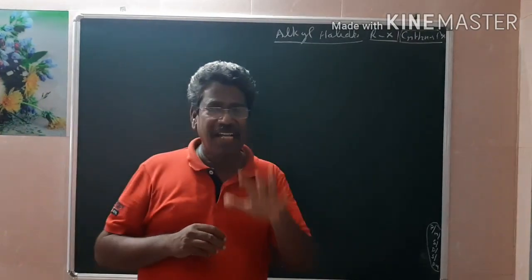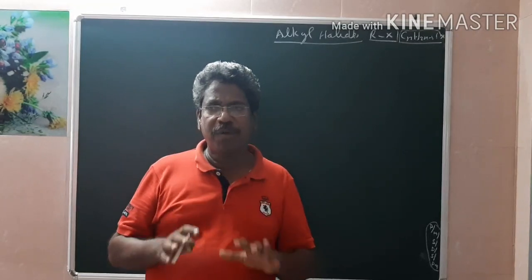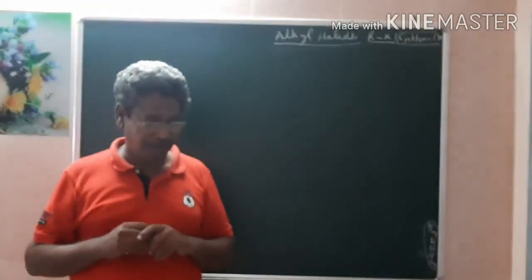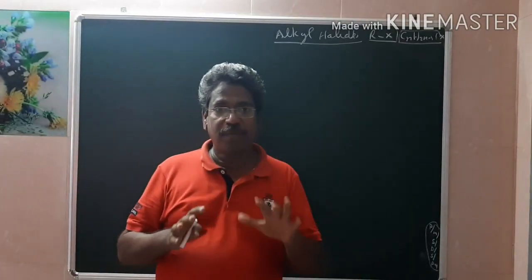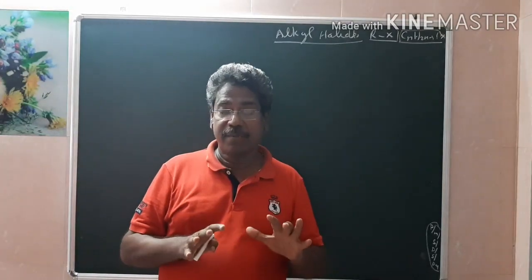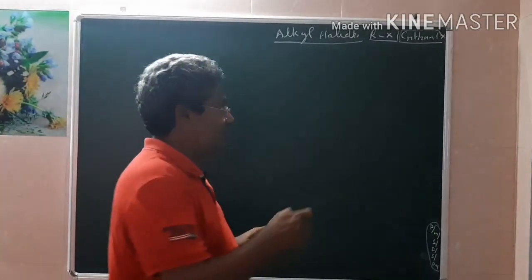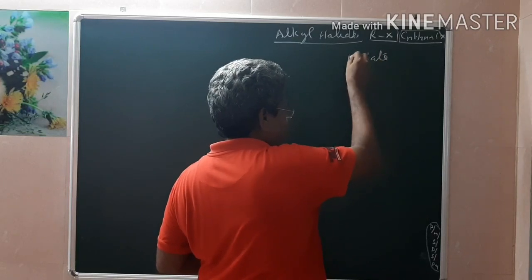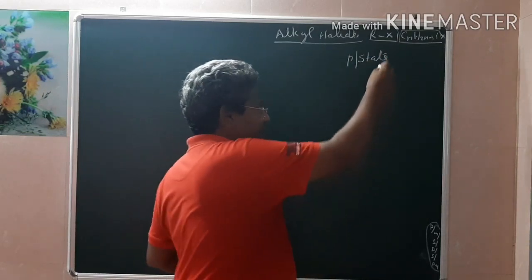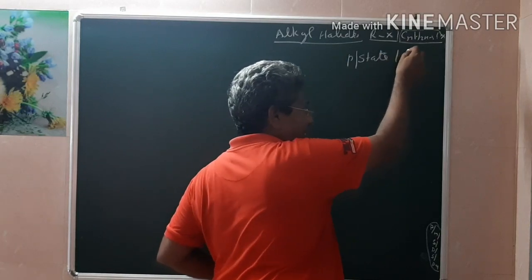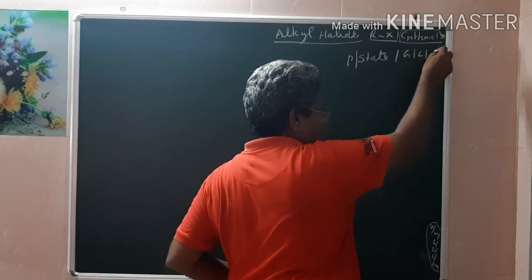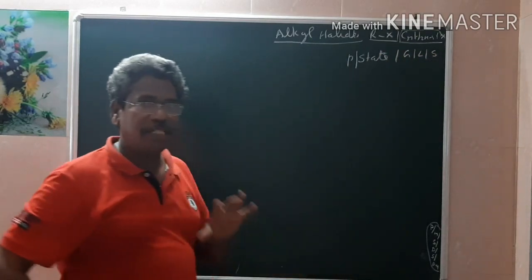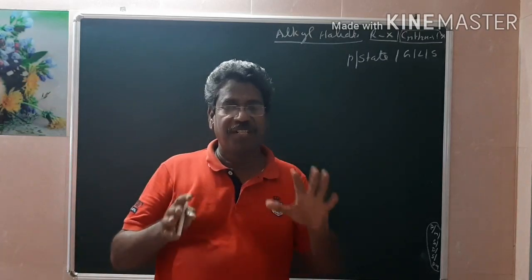So what are the major physical properties? Suppose we have to discuss any organic compound. Some of the major physical properties we have to discuss for any organic compound: number one, we have to say about the physical state, whether the given compound is in the gaseous state, liquid state, or solid state. First you have to discuss the state.